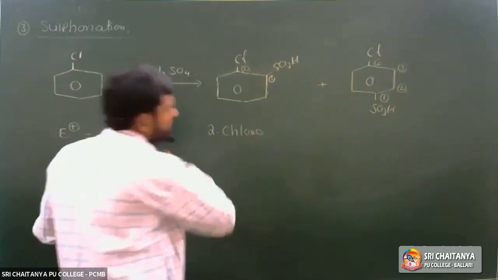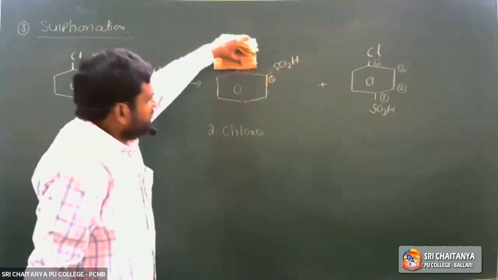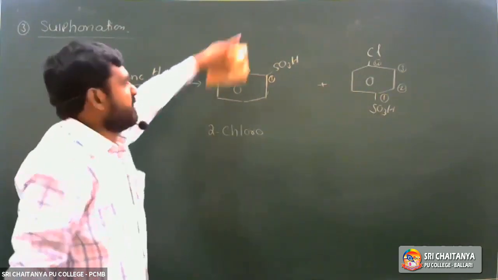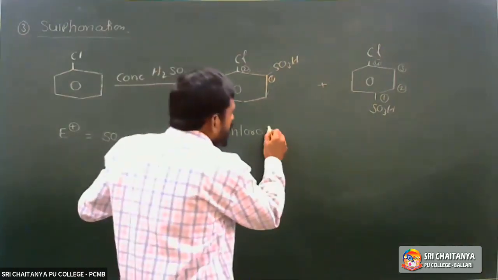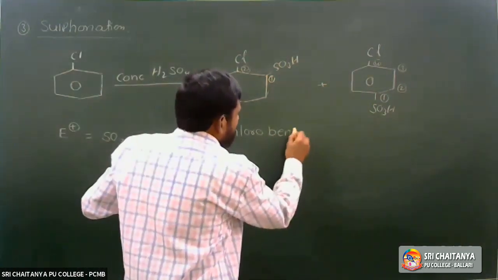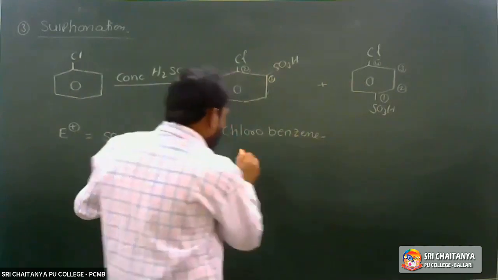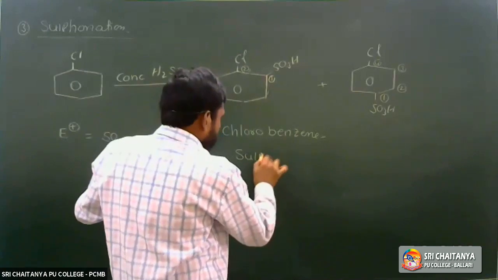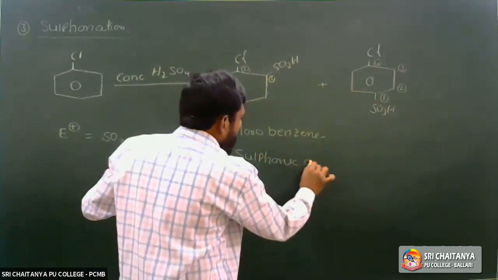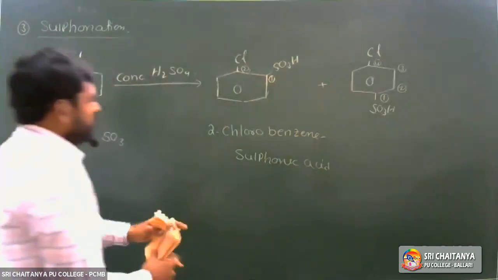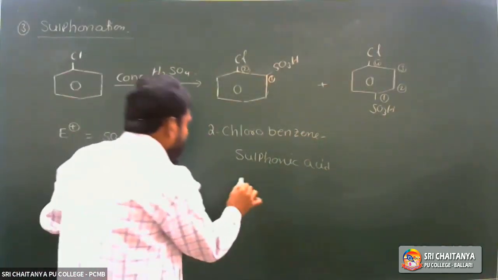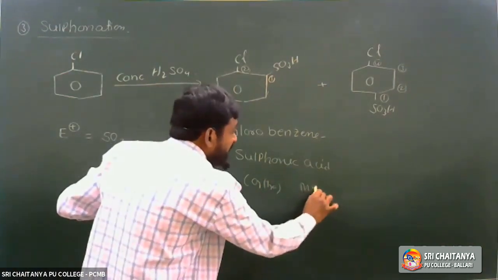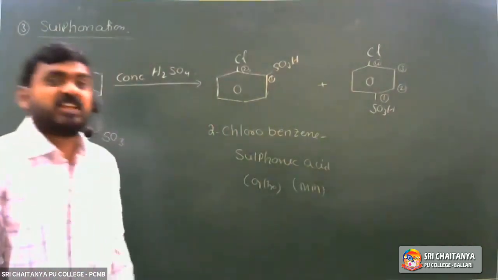2-chloro. C6H5SO3H is called benzene sulfonic acid. So 2-chloro benzene sulfonic acid. Okay, so it is 2-chloro benzene sulfonic acid. It is the ortho isomer, and it is a minor product.